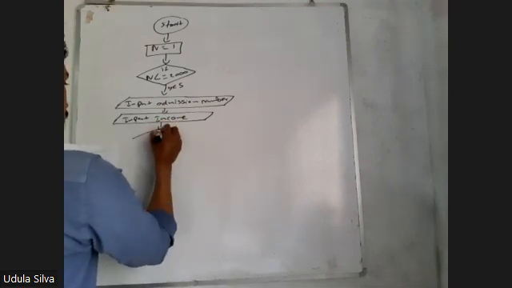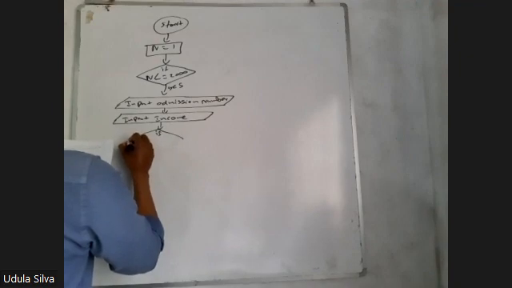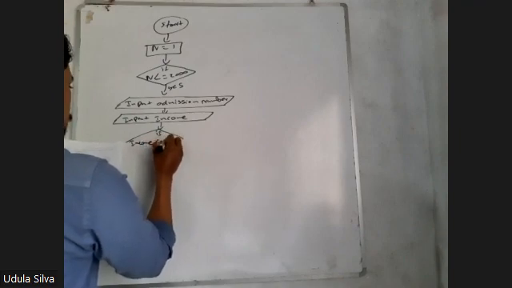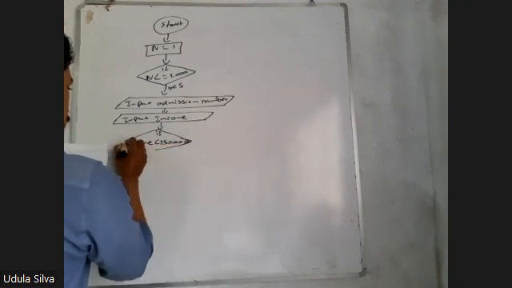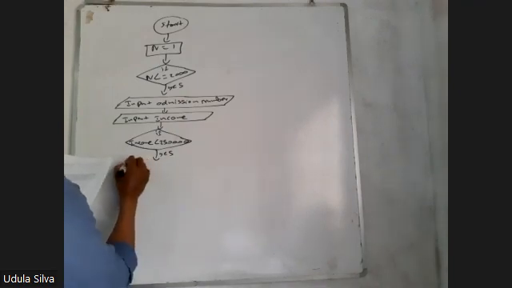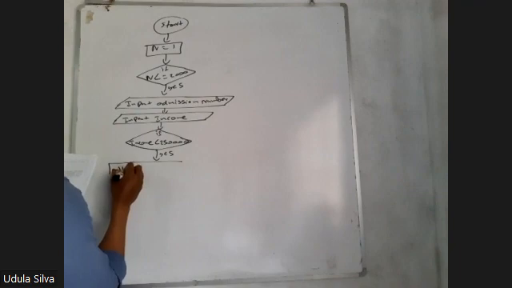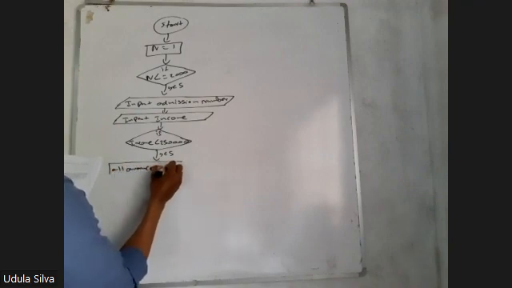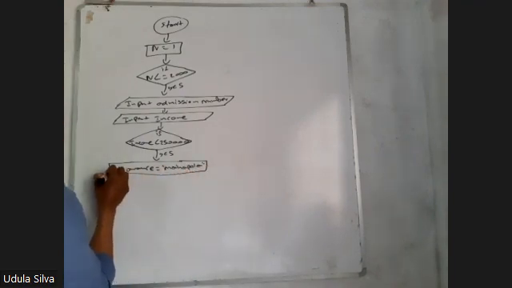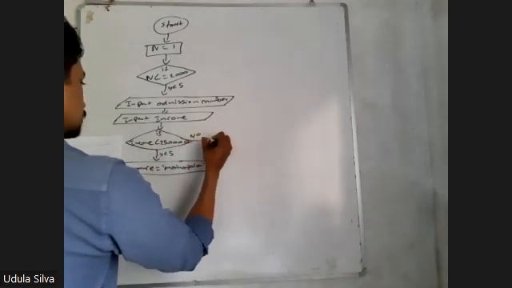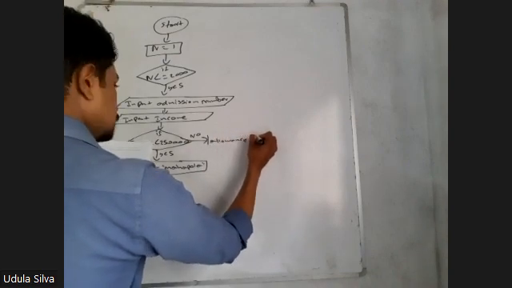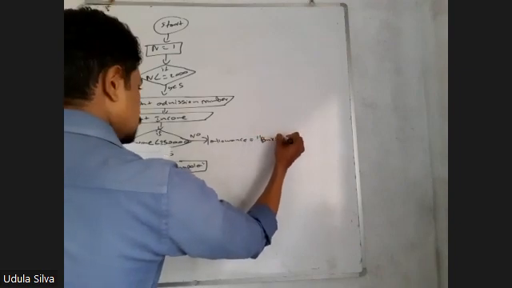Then we have an if selection. If income less than 250,000, yes, allowance equal Mahapola. If no, allowance equal bursary, the student grant.